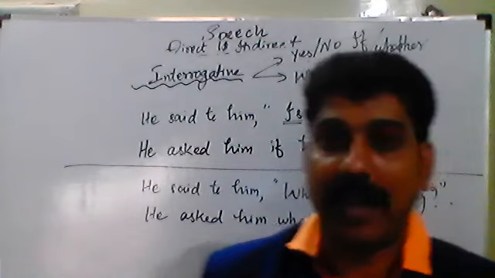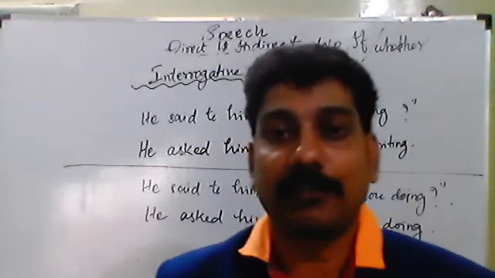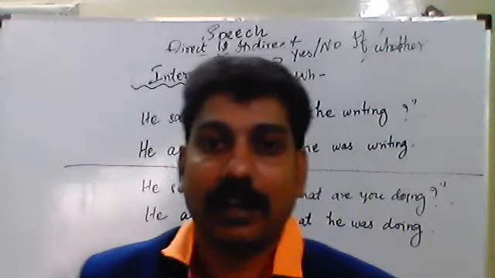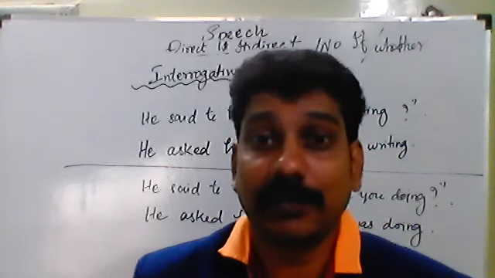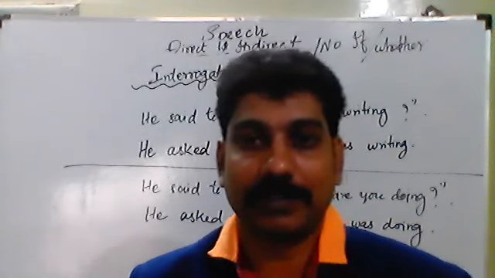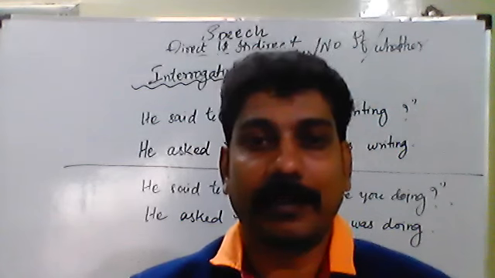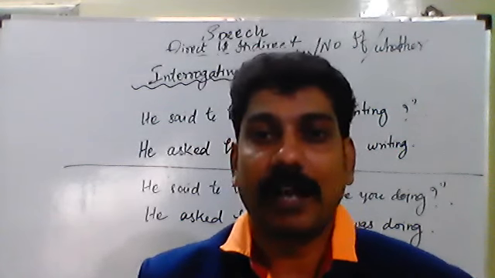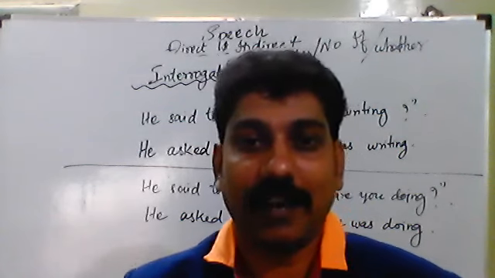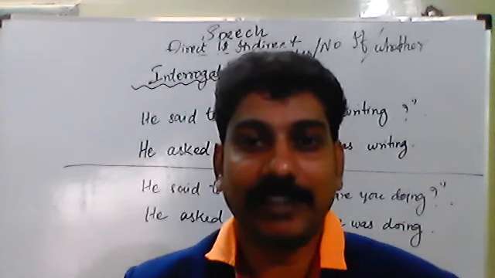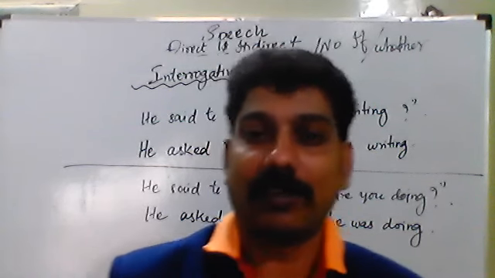Using auxiliary verbs. What are the auxiliary verbs? I might have taught you in active passive class the usages of auxiliary verbs. Without auxiliary verbs, grammar is very difficult to learn. So once again, I shall remind you. Auxiliary verbs are am, is, are, was, were, has, have, does, do, did, can, could, may, might, shall, should, will, would. These are the auxiliary verbs.